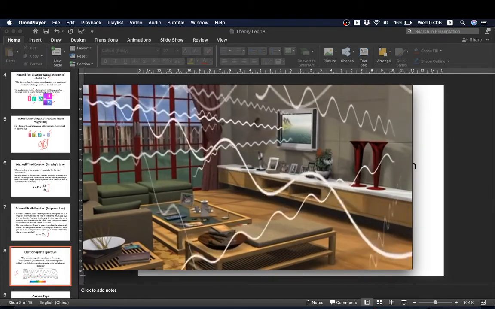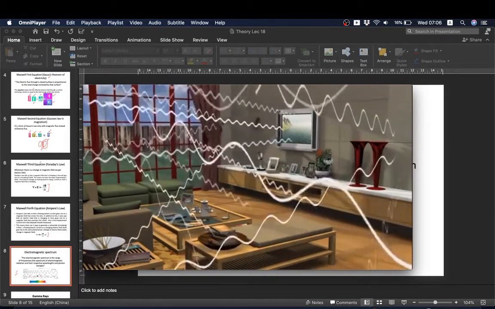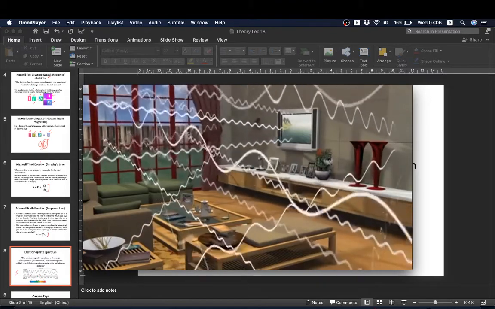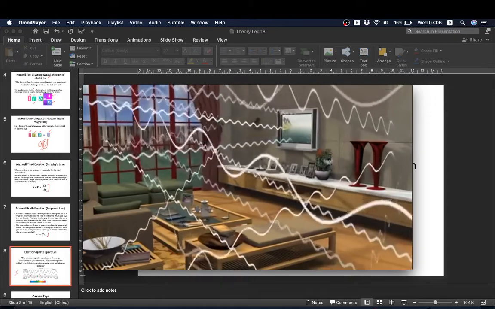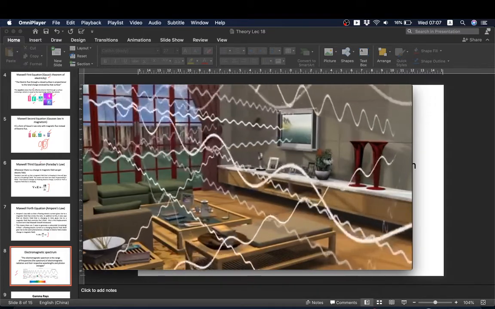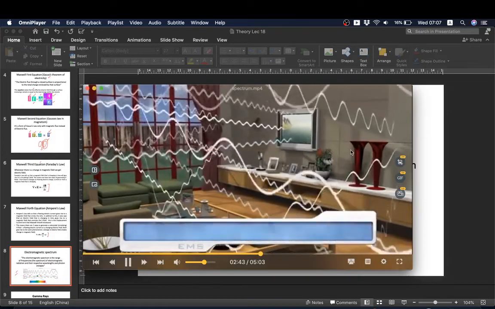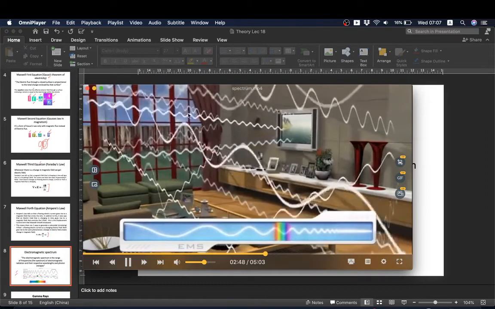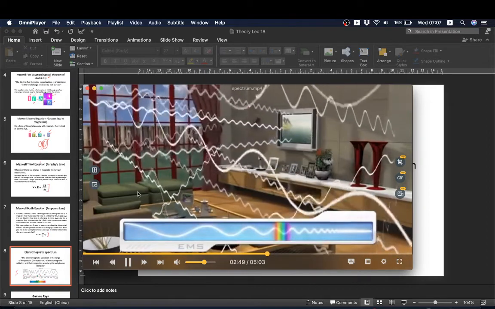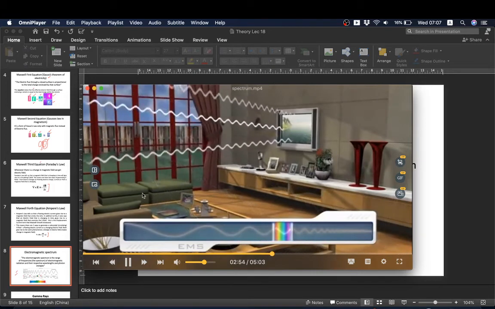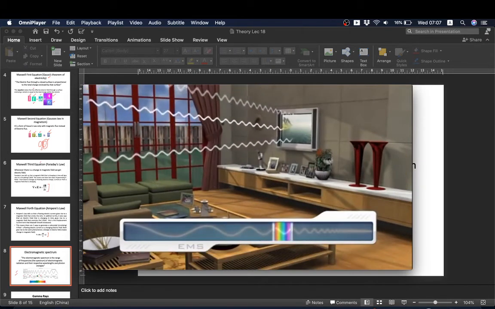So everywhere around us there are these electromagnetic waves, because they are transferring energy. We also see things like these vases, which are red in color, these curtains in brownish color, these sofas in green color. These are all because of electromagnetism, because there is a spectrum of visible light.